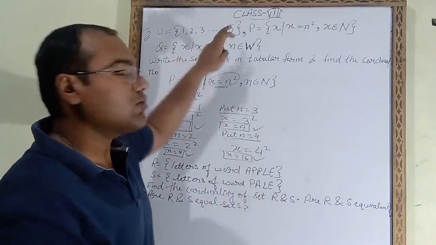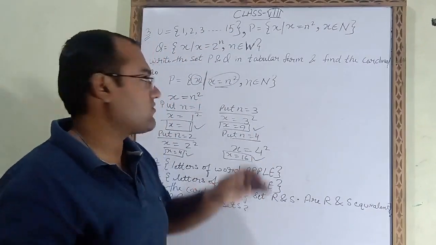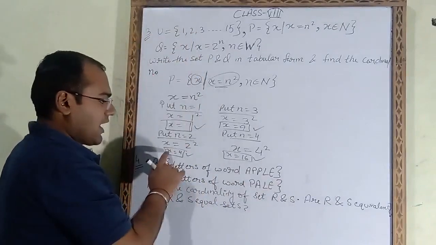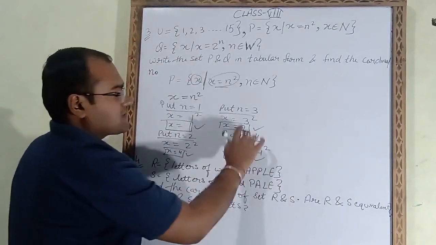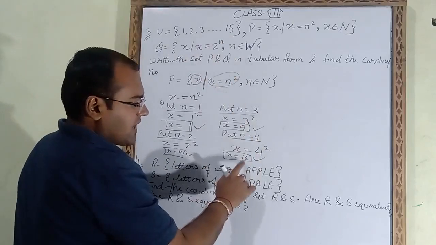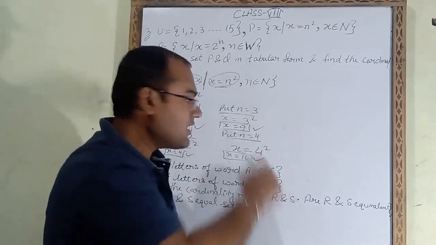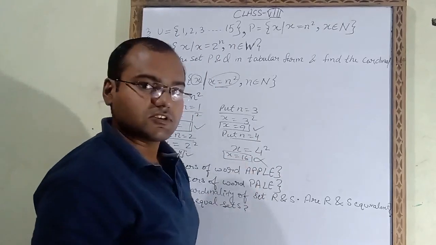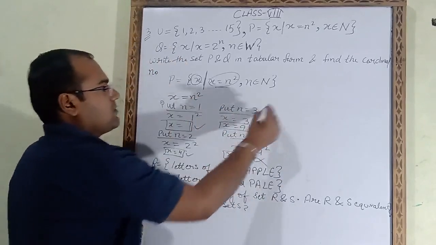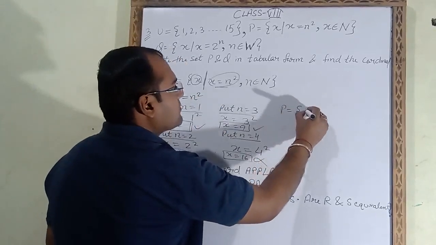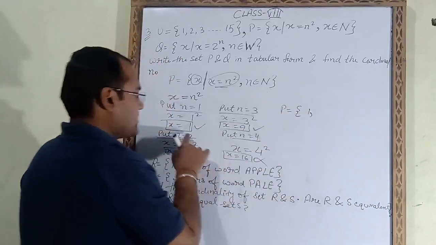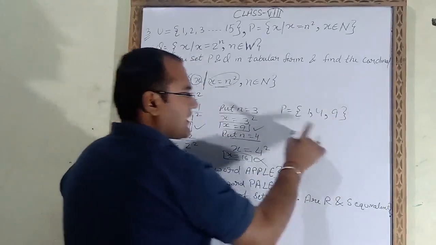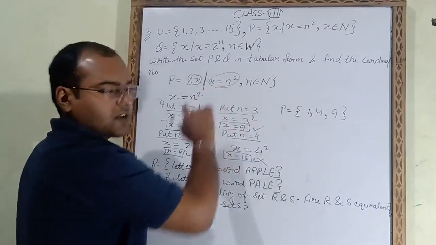The universal set is 1 to 15. That means we will not take answers which are outside this universal set. So the x answer 1 is in this set, x answer 4 is also in this set, and x answer 9 will be there. But x is equal to 16 we will not find in the universal set, so we will not take this answer. So the final answer of the P set will be P is equal to 1, 4, 9. So like this you have to solve for the P set.